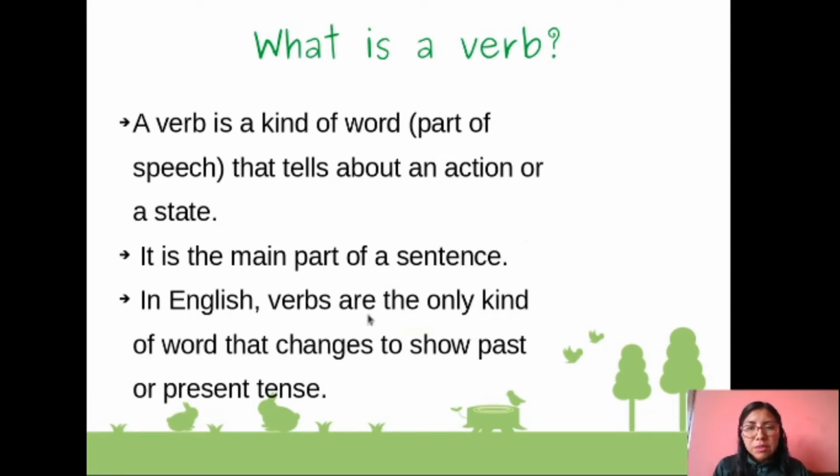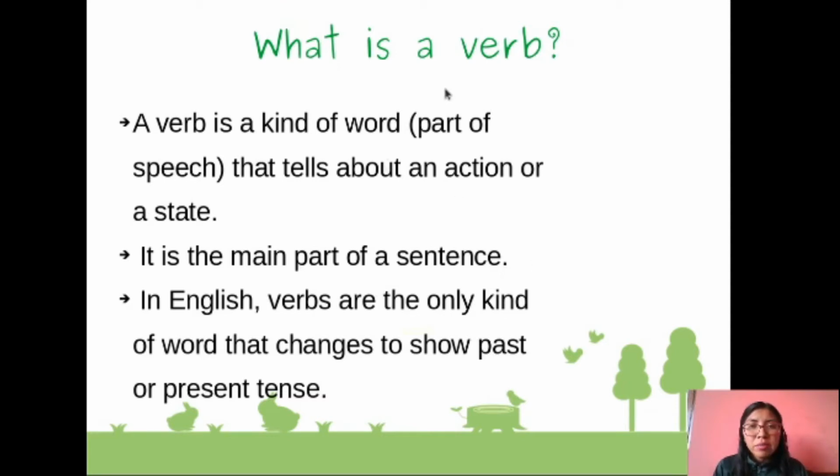In English, verbs are the only kind of word that change to show the past or present tense. Okay? That means that you have to see the verb in order to know in which tense the sentence is. Okay? Usted solo tiene que observar el verbo para saber en qué tiempo está la oración. El verbo es una parte principal de la oración. It is so important, okay?